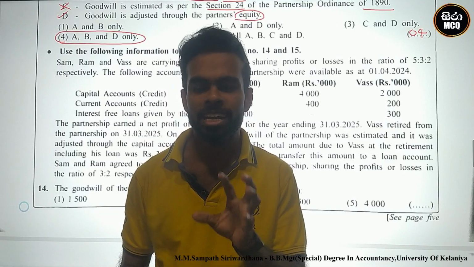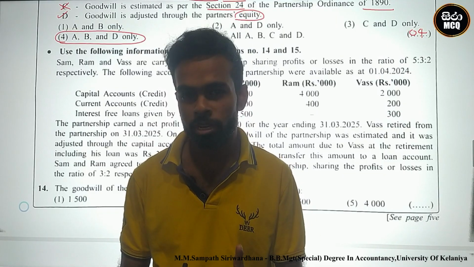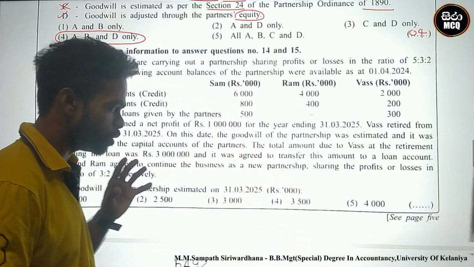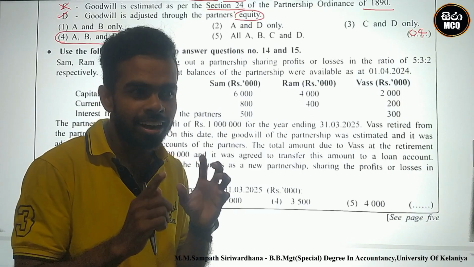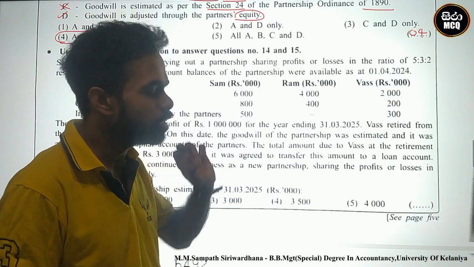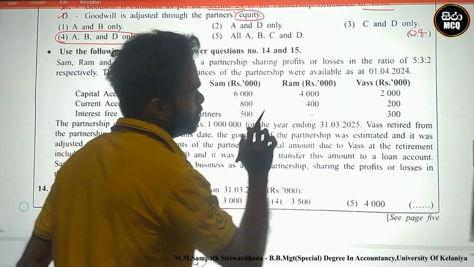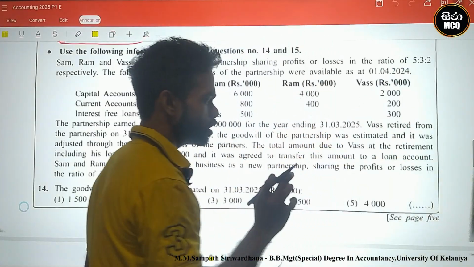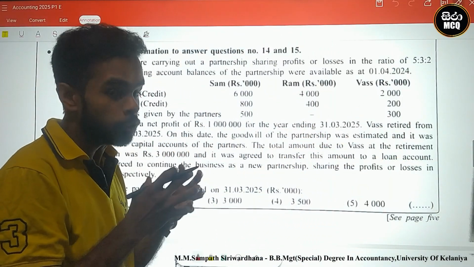Today we discuss the Advanced Level accounting paper 2025, question number 14. Questions 14 and 15 are related to one piece of information. Firstly, I read question number 14 and 15. Both of them I calculate together.